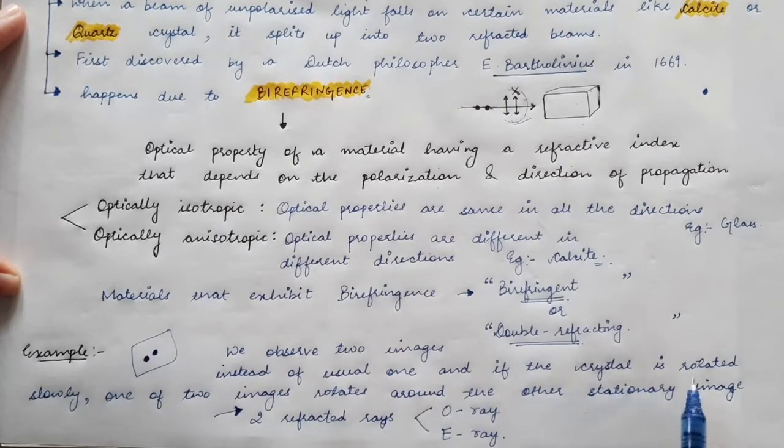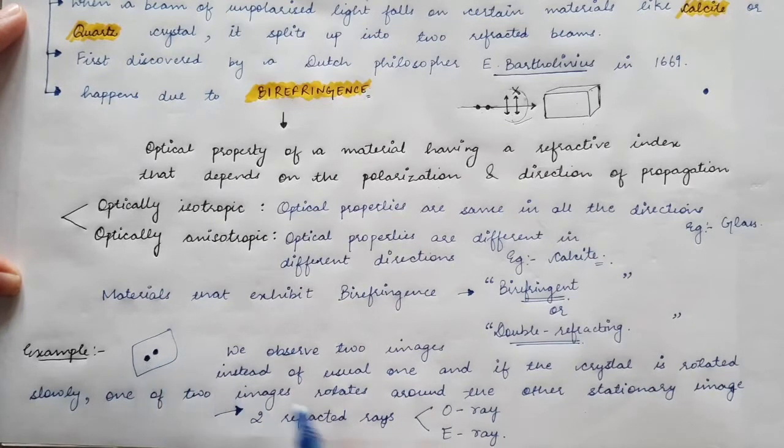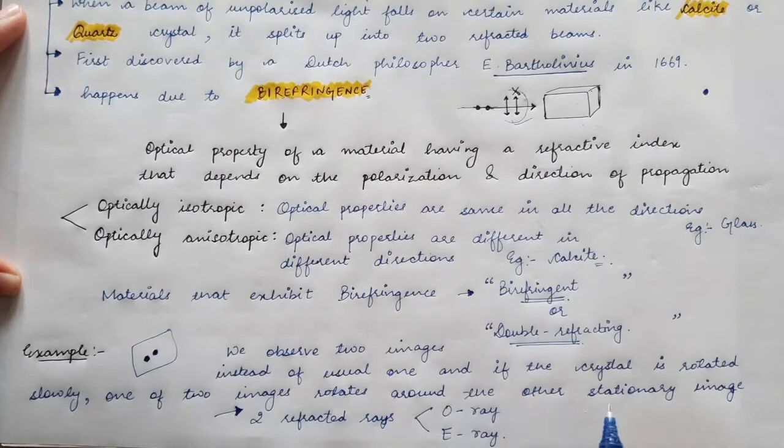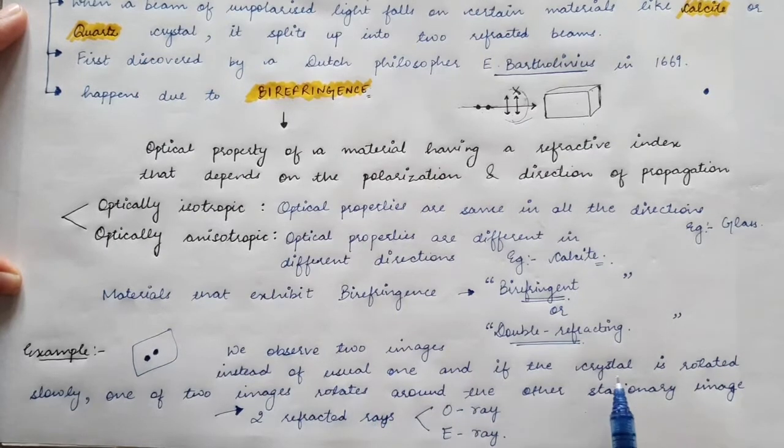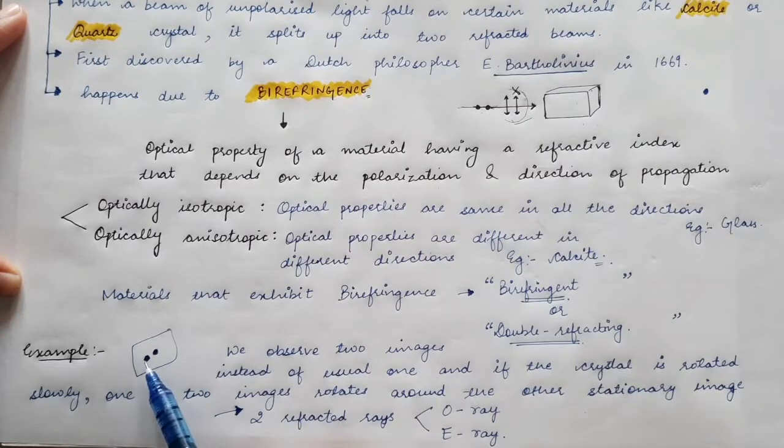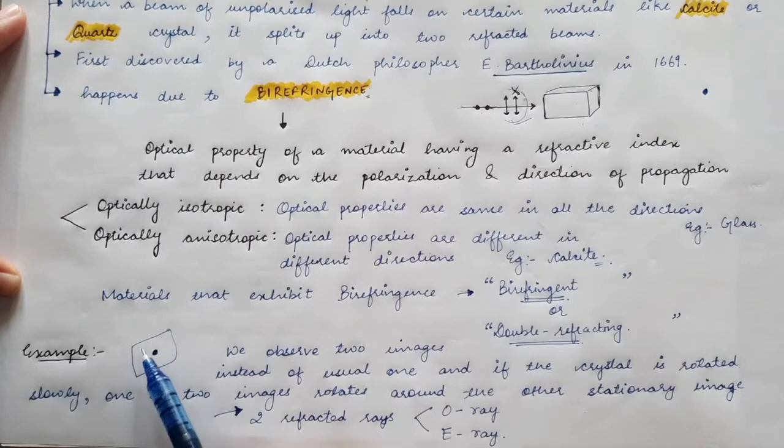If you rotate the crystal, one of the two images starts rotating around the other stationary image. So one image will remain stationary and the other image will start rotating around the stationary image.